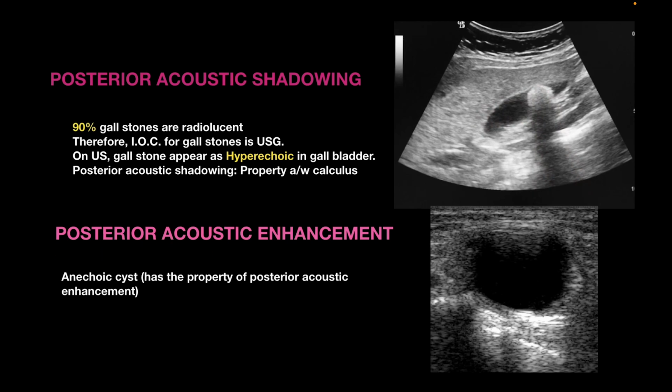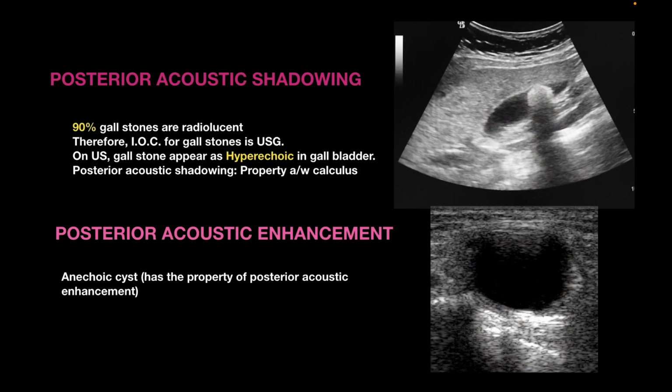Okay, now what is posterior acoustic enhancement? So look over here. Here we have one cyst. Yeah, it is a well-defined cyst, and look over here. Here we have the posterior acoustic enhancement. That is, there is a hyperechoic area just posterior to the cyst. That is the posterior acoustic enhancement, right?